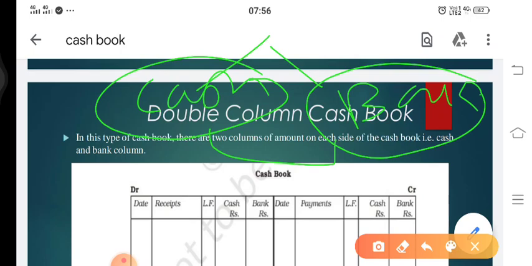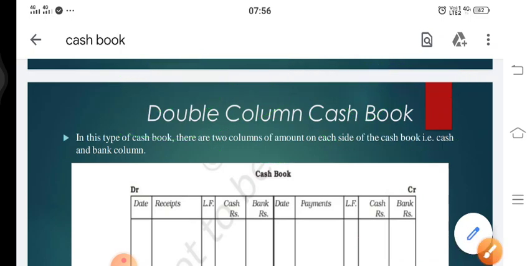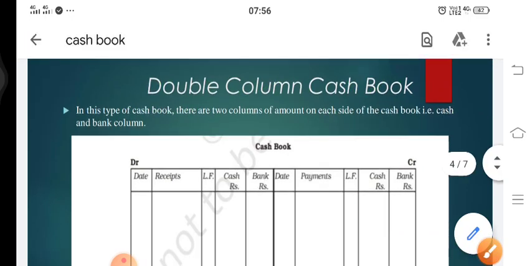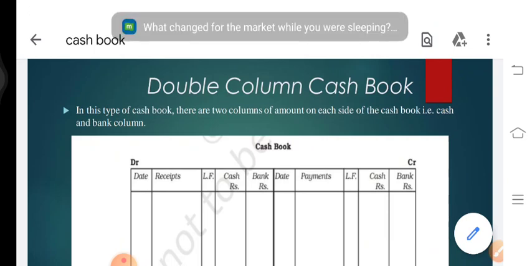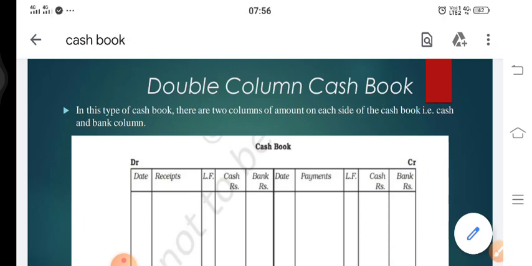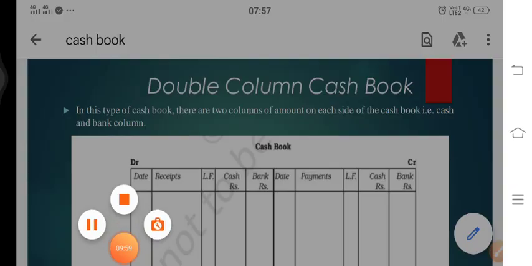The first will be the cash column and the second will be the bank column. So as you can see, the name is given double column cash book. In this type of cash book, there are two columns of amount on each side of the cash book, that is cash and bank column, as we already discussed.